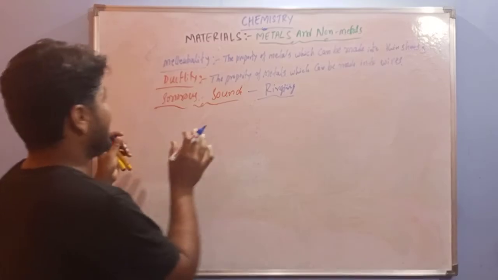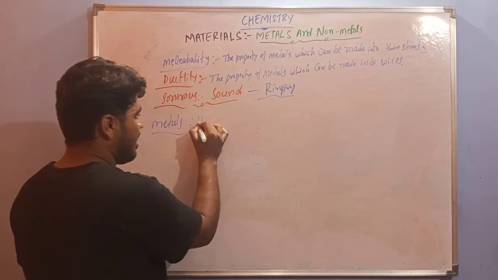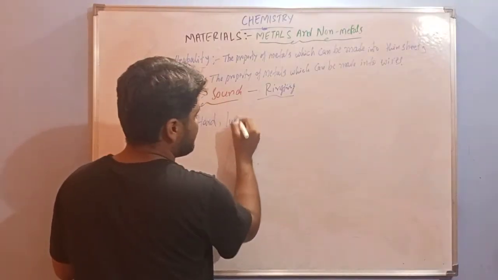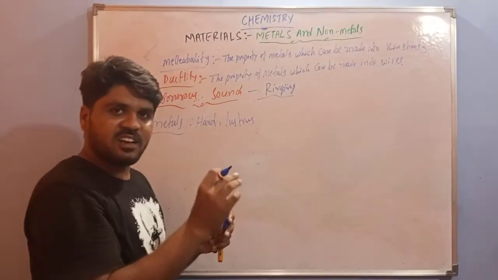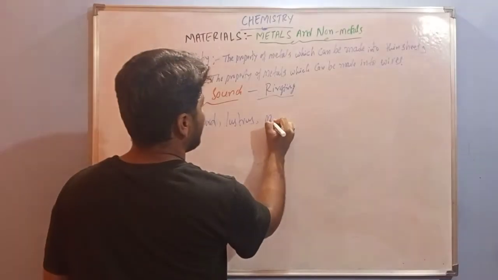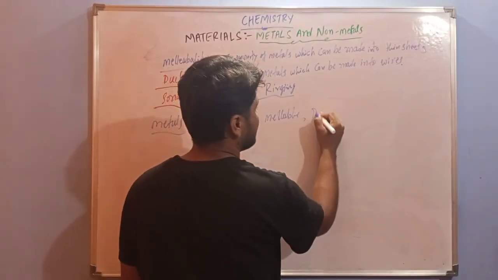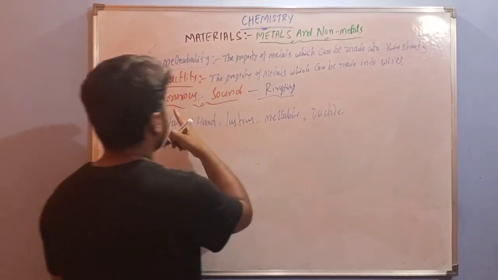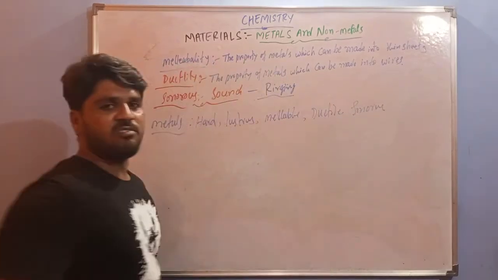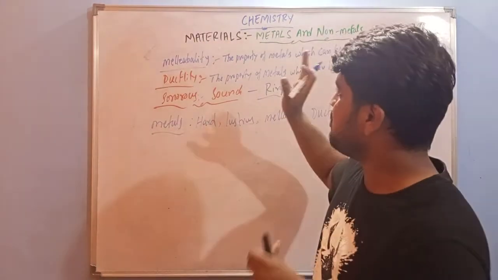So metals have these properties. Metals are hard, and they are lustrous. Lustrous means metals have a shiny property. Metals are malleable, and metals are ductile, and metals give sonorous sounds. These are some important properties of metals.